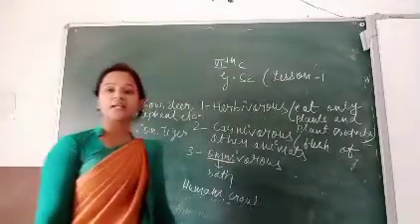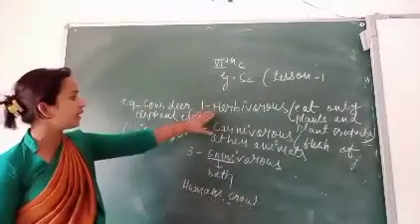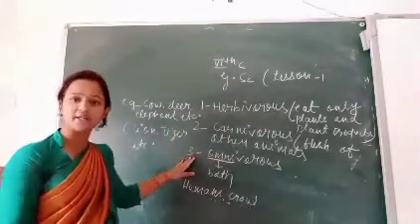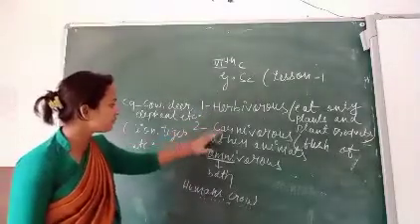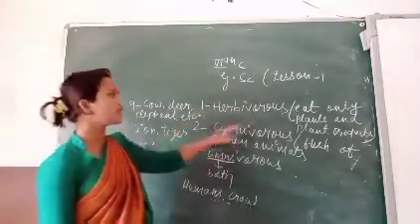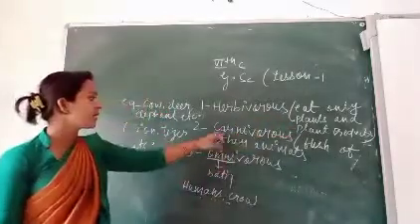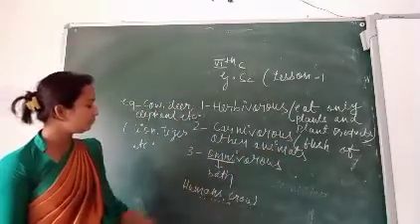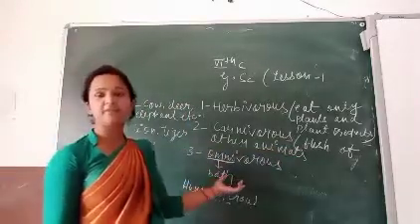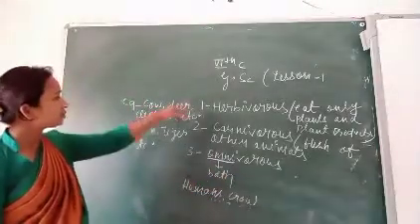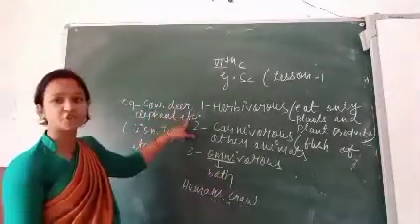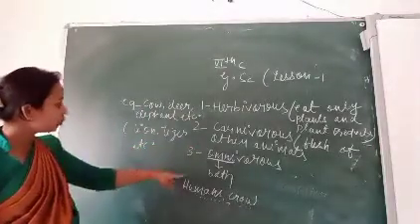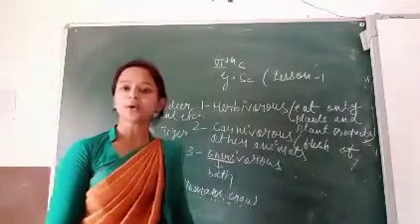So on the basis of food category, they are divided into 3: herbivorous, carnivorous and omnivorous. I think all of you understood these 3. Herbivorous eat only plant products. Carnivorous eat the flesh of other animals. Omnivorous eat both plants and flesh of other animals. Examples of the herbivorous: cow, deer, elephant, etc. Carnivorous: lion, tiger. Omnivorous: humans and crow.